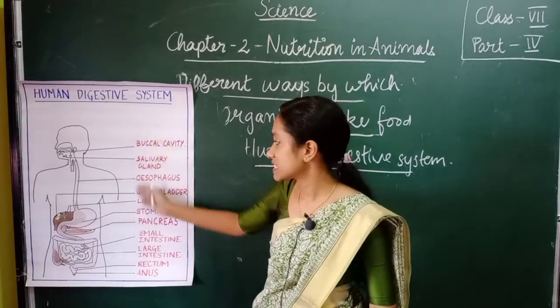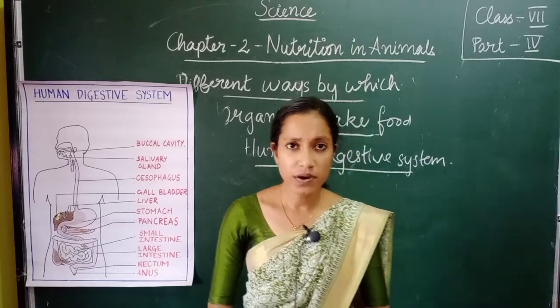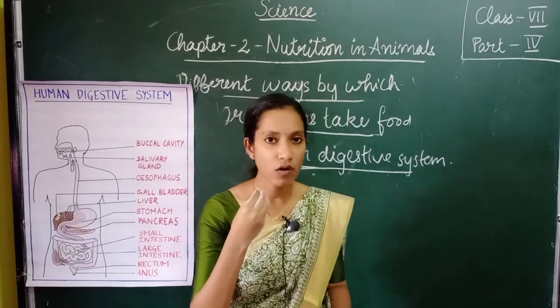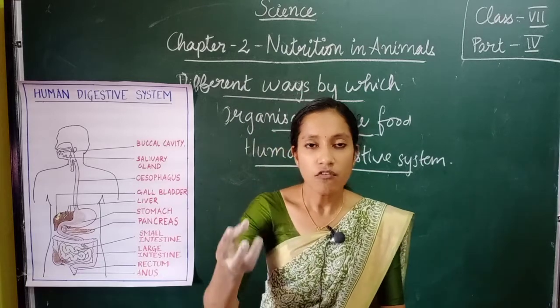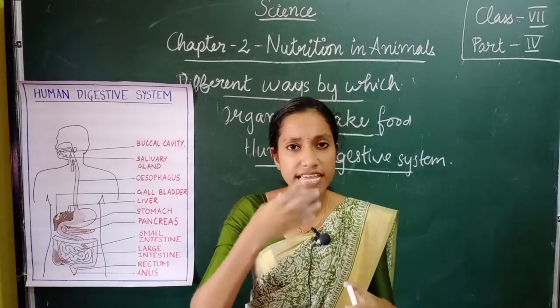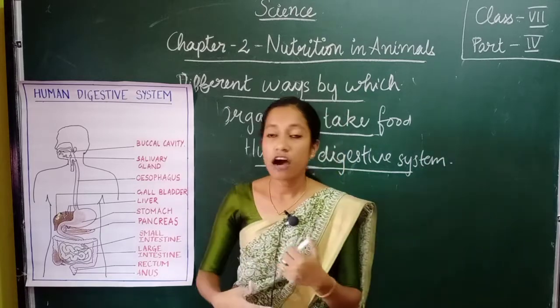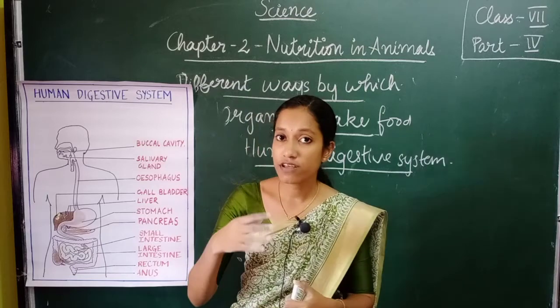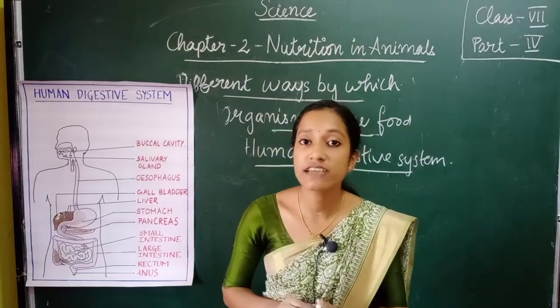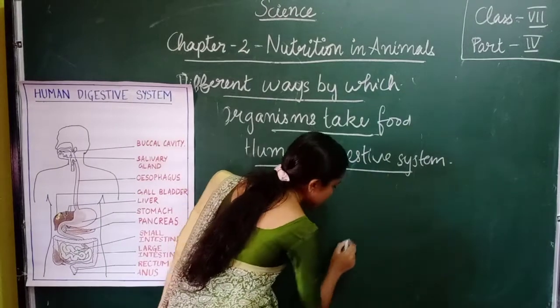This is a representation of your digestive system. We take the food through our mouth, isn't it? Afterwards, some processes take place inside our body. Afterwards, the unused food is defecated.